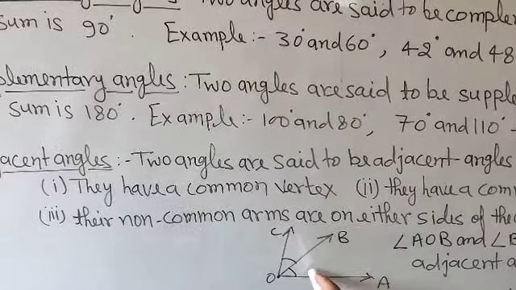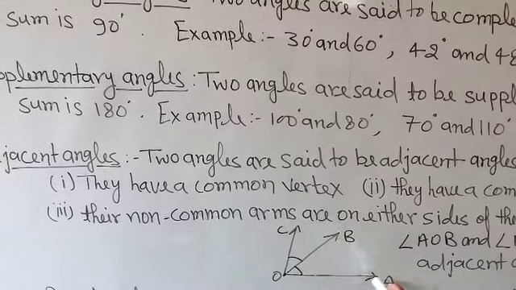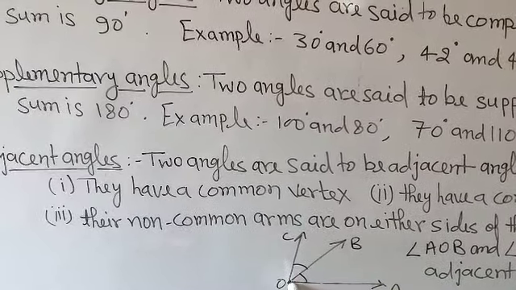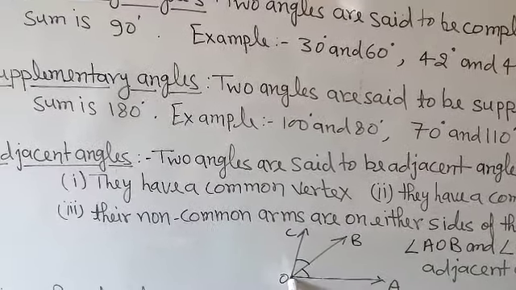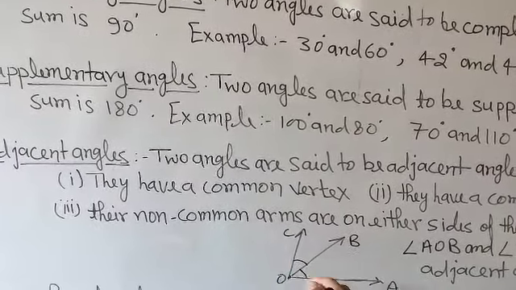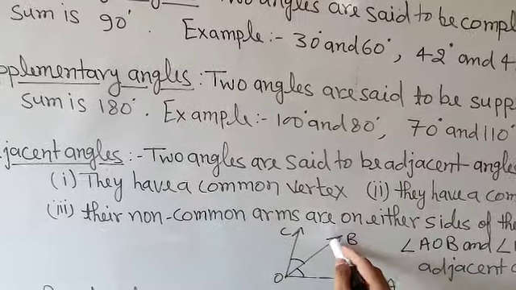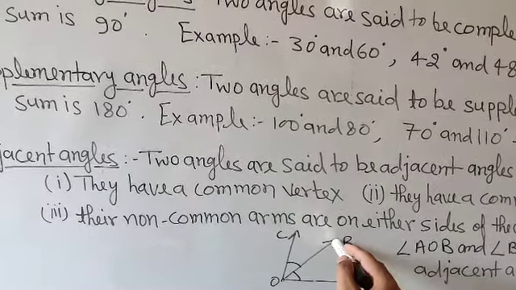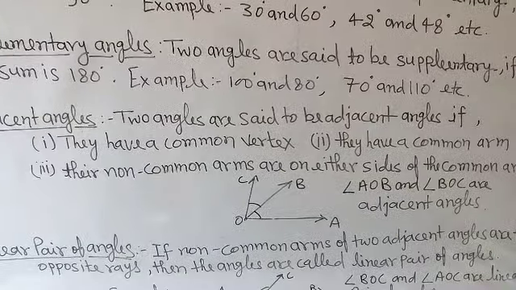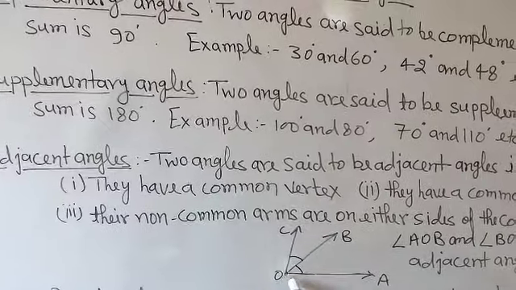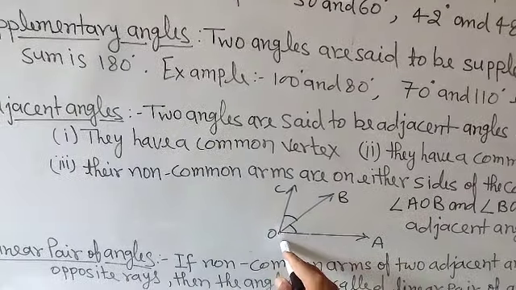Here you will find that in both angles one point O is common. In angle BOA and angle BOC, point O is common. That is called the common vertex, where all these angles meet. That is called the vertex. So here O is the vertex of angle BOA and O is the vertex of angle BOC. It means in both angles O is common, so they have the common vertex. Both the angles should have one common vertex. So here O is the common vertex.